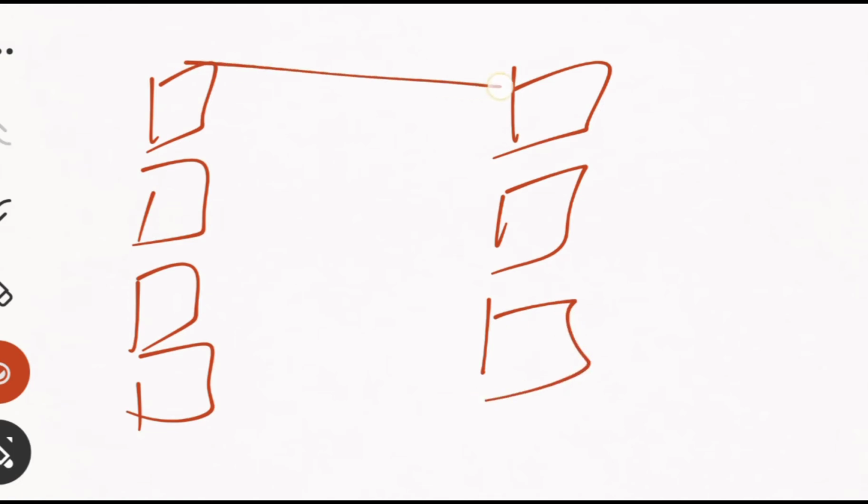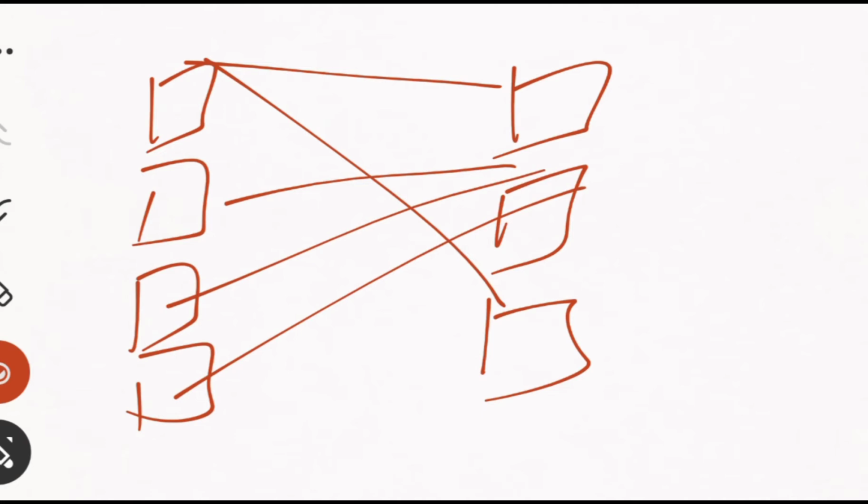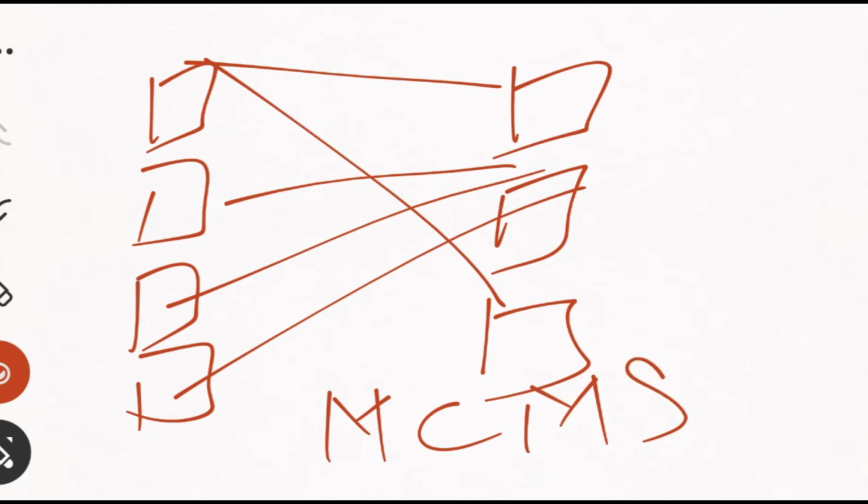The other category is multiple clients with multiple servers, and they can communicate with any server. This architecture is called multiple client and multiple server.